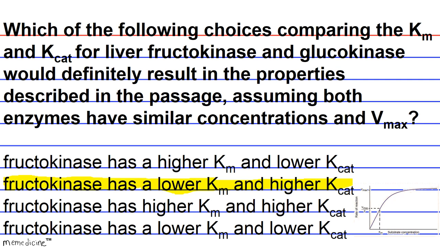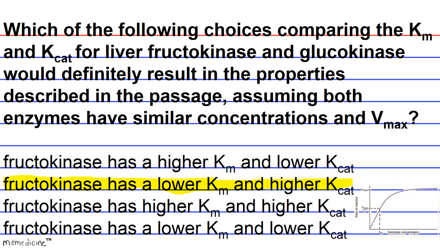Okay. For a longer period of time, despite the presence in hepatocytes of glucokinase and hexokinase, unphosphorylated glucose is able to diffuse back out, and so on. So from this, we can also make some inferences about K-catalysis between the two enzymes.